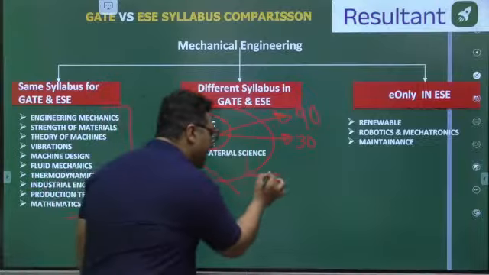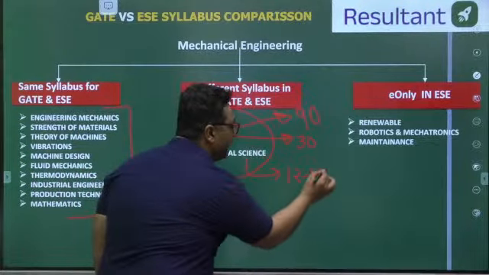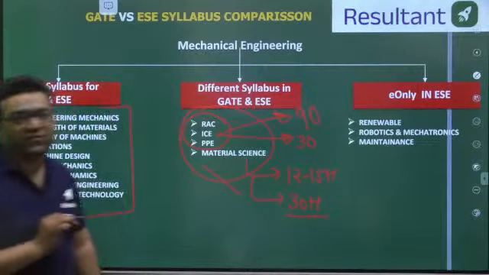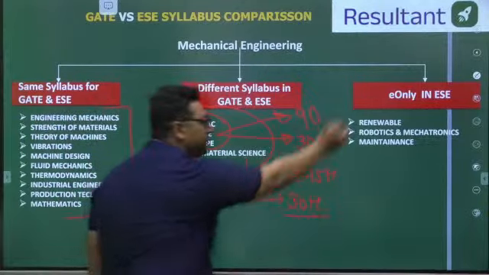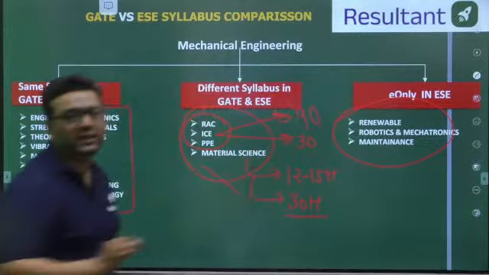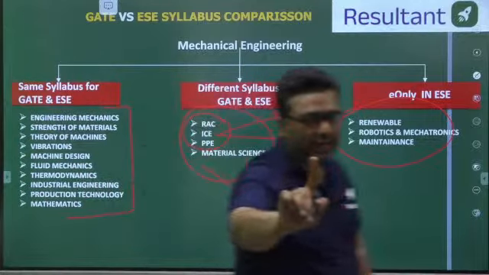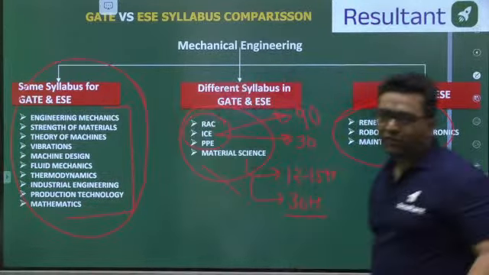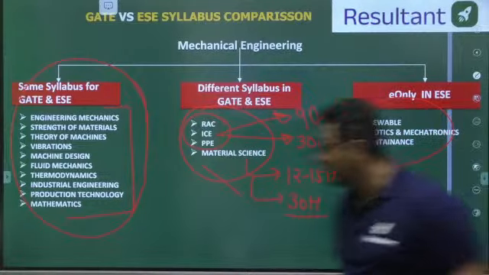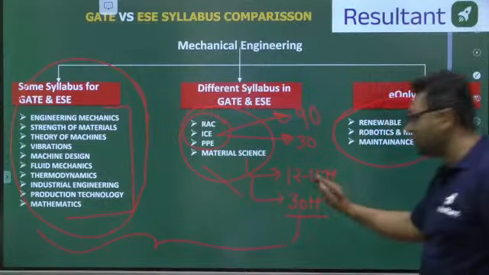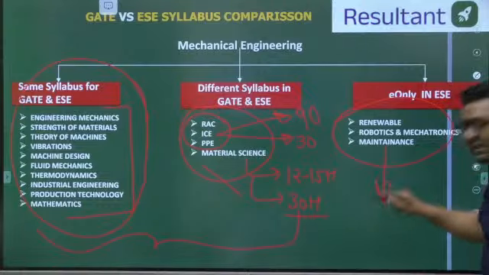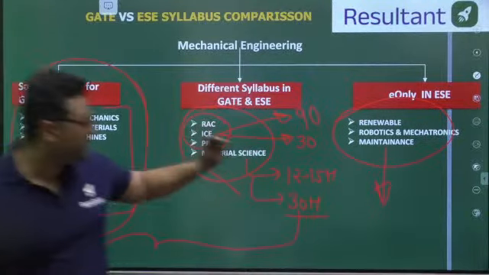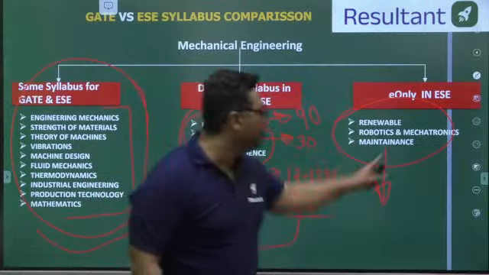Material science for GATE requires hardly 12 to 15 hours, but for engineering services it requires 30 hours. That is how the difference is there. And these 3 subjects are there only in ESE, they are not in GATE. So if you are preparing for GATE, your concentration should be on these subjects. If you are preparing for engineering services, your concentration should be at least on these subjects. If you leave these, you can still very easily qualify GATE as well as engineering services. But still, I would not recommend leaving them.